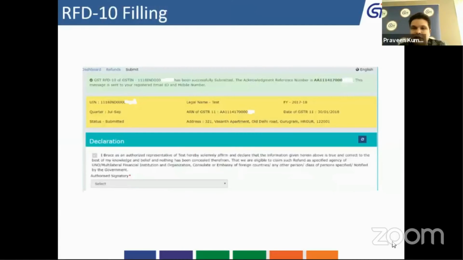So I'll quickly take you through some how-tos. Let's say you have uploaded your GSTR 11 file and you have got some error in that. How to see those errors, and let's say you have uploaded your file and you want to delete any particular invoice or the whole data, that I can show you on different screens.